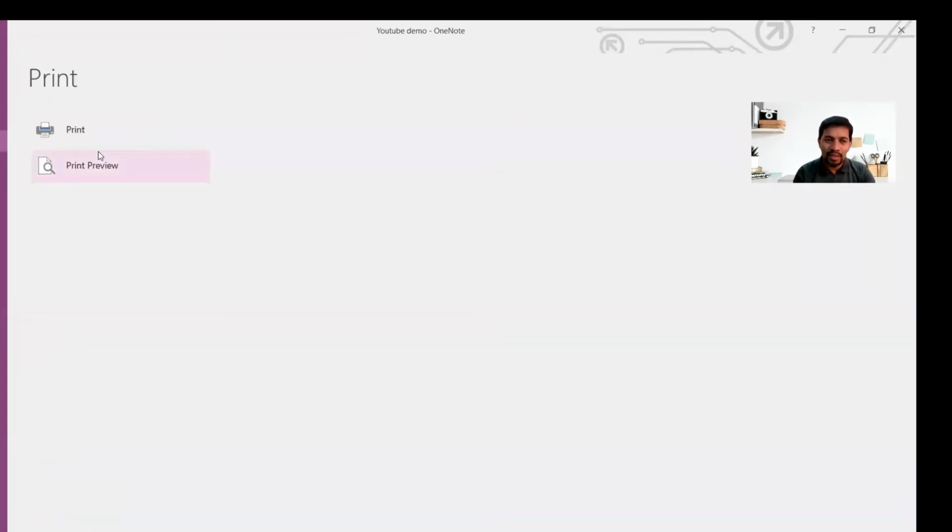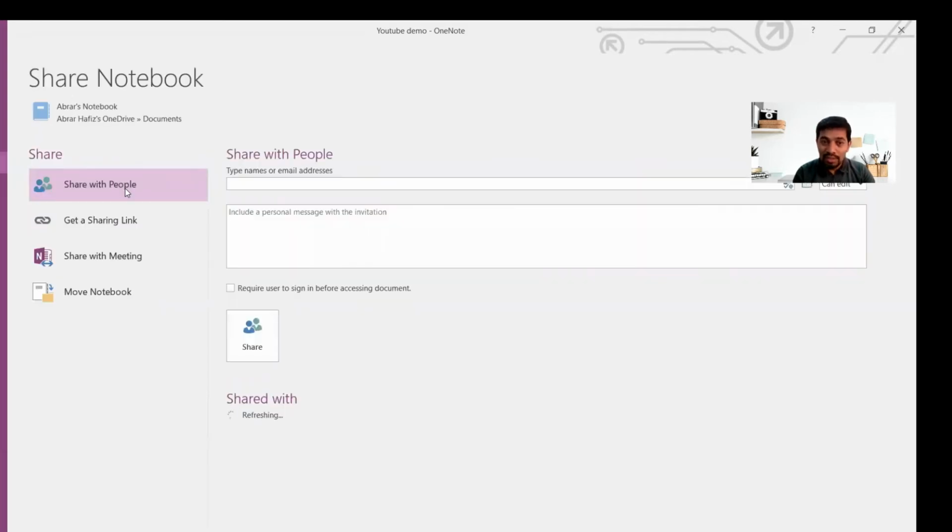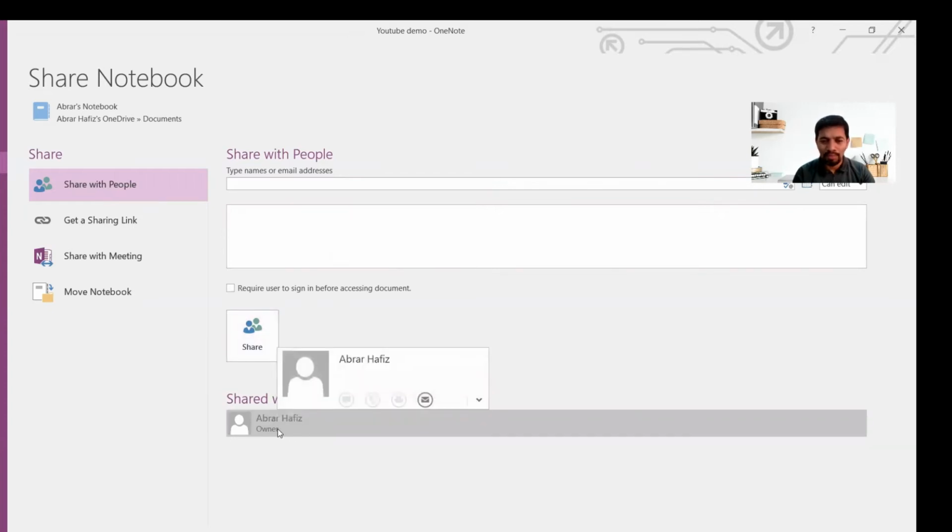And Print, you have the same option as you typically get in Word and Excel. And Share, in the share option, very, very interesting. Share is collaborative. This is one network where we can collaborate. So share with people, you can insert their email ID and all that, and then a message, and you can share it. For example, my name is coming up as owner because I'm the owner of this page, right?